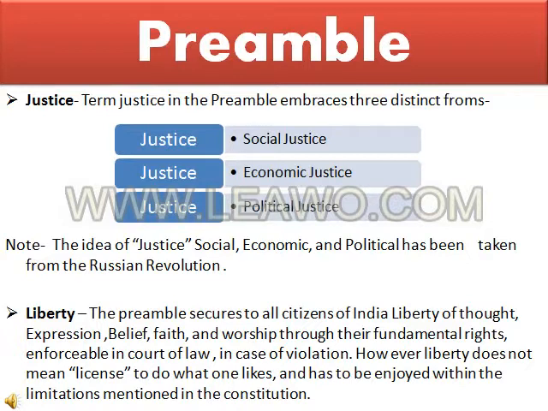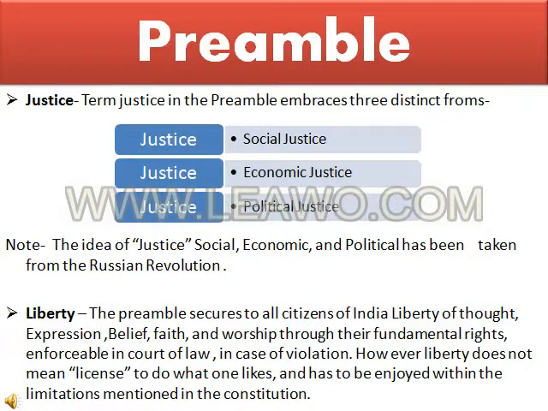But in case of violation of the rights, we are free to go to the court, and the court will do justice in terms of what, as already mentioned: social justice, economic justice, and political justice. Means nothing to worry if you are from a poor family background or a rich family background. No need to worry, just go to the court, and the court is for everyone.